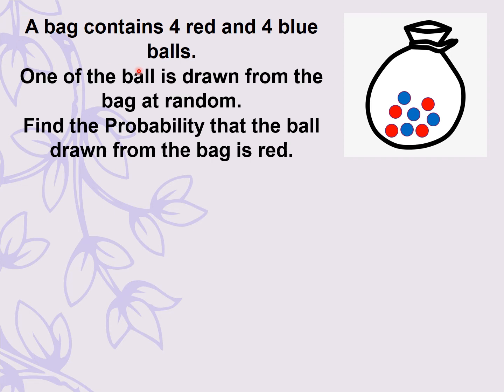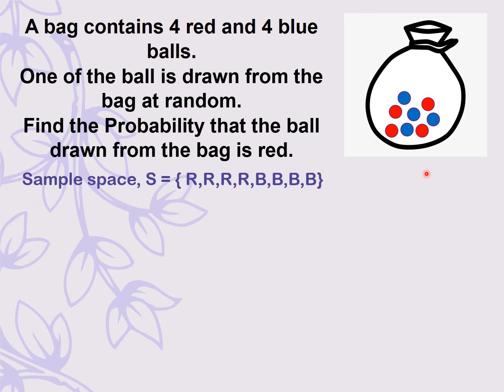This is a random experiment where a few balls have been kept in a bag. One of the balls is drawn from the bag at random. So, the experiment here is that from this particular bag, only one ball will be drawn at random.